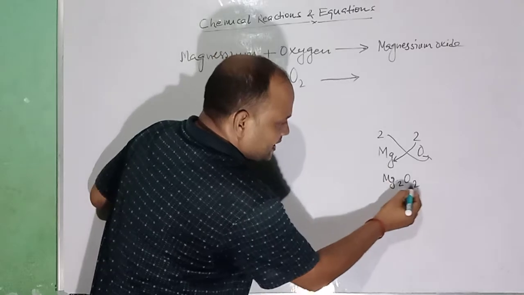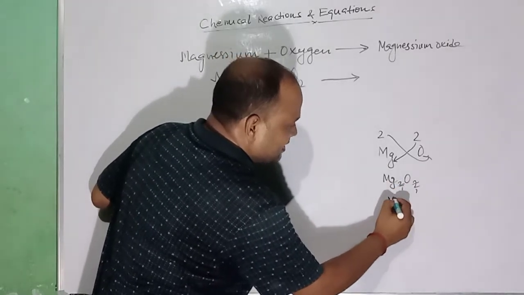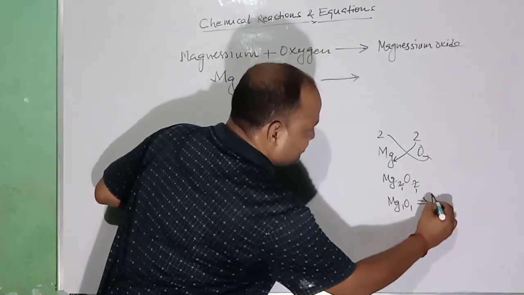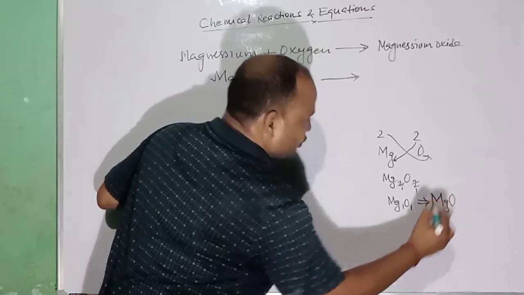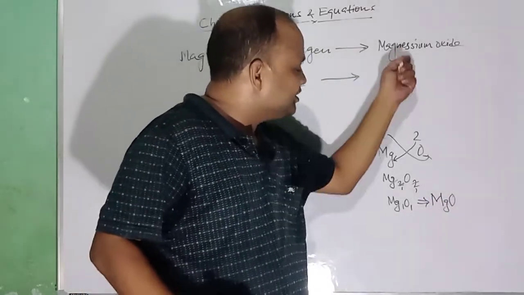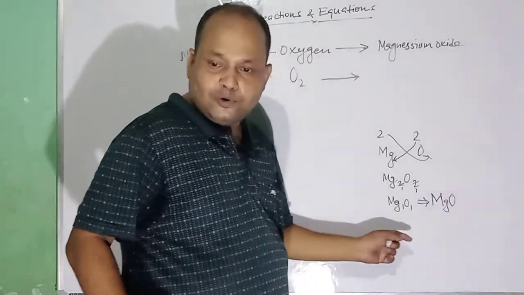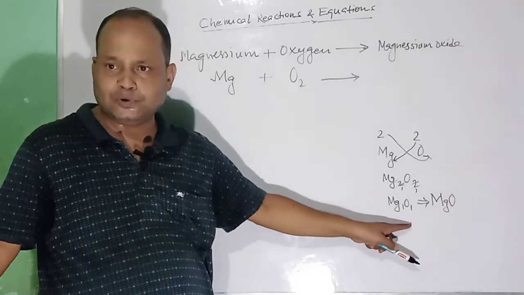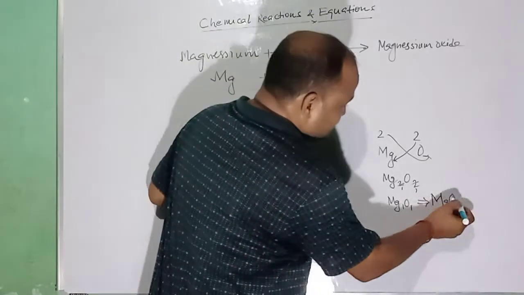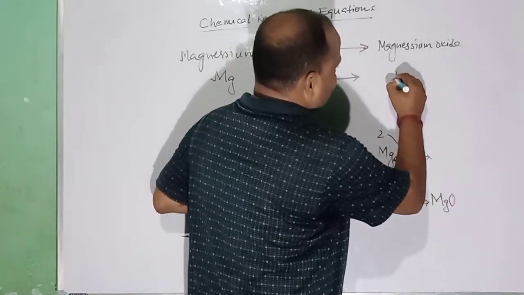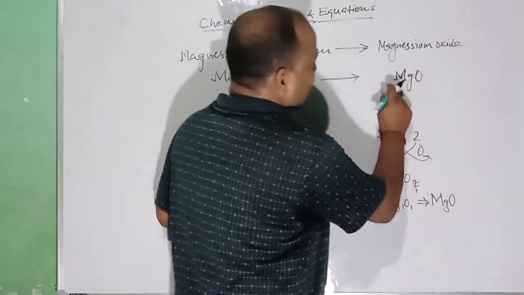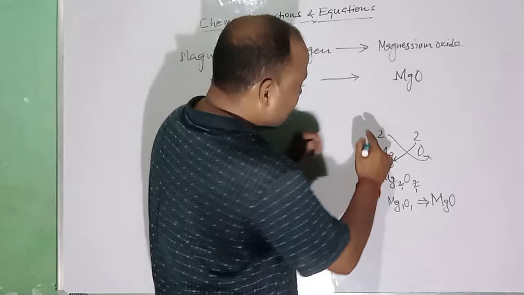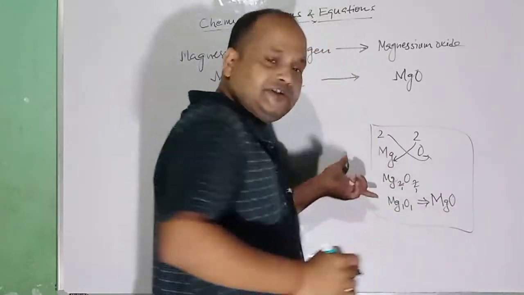Mg2O2, take these 2 common, you can write Mg1O1, this gives MgO. So the formula of magnesium oxide is MgO. This MgO is written here. To write MgO here, you need to know this much, which you do in rough. This is the rough work.